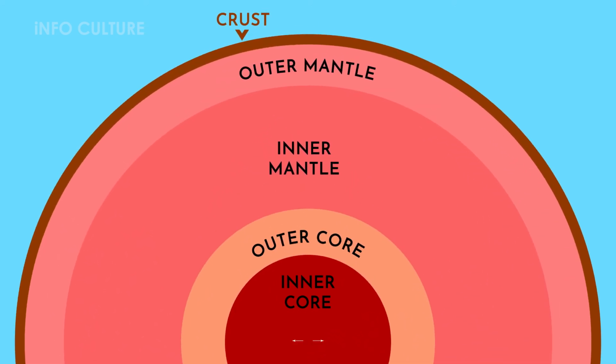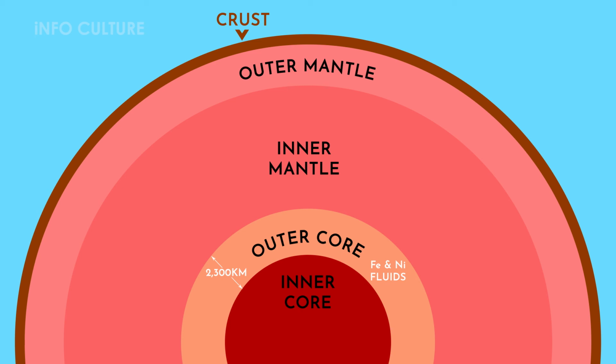The inner core is a solid sphere made of iron and nickel metals about 1,221 kilometers in radius. There the temperature is as high as 5,400 degrees Celsius. Surrounding the inner core is the outer core. This layer is about 2,300 kilometers thick, made of iron and nickel fluids.